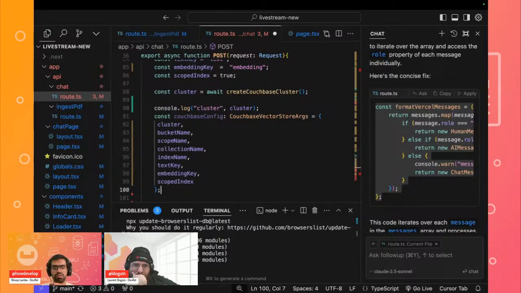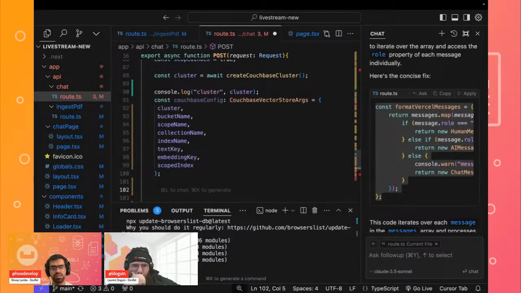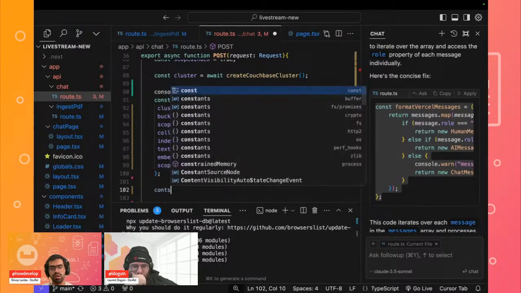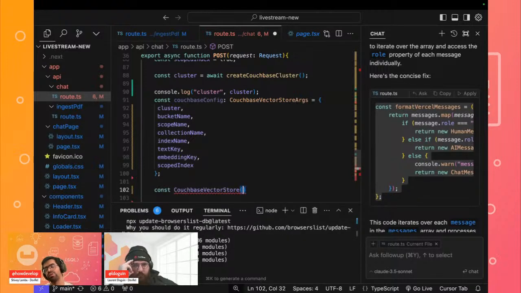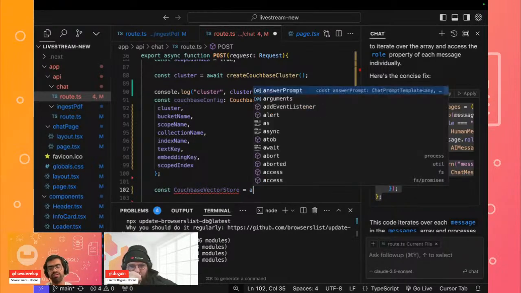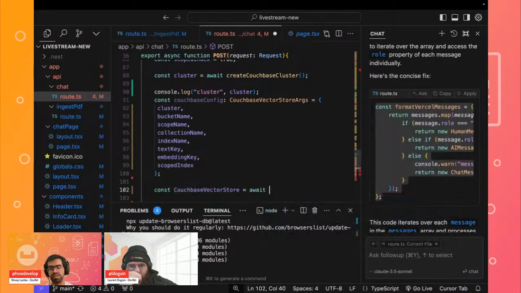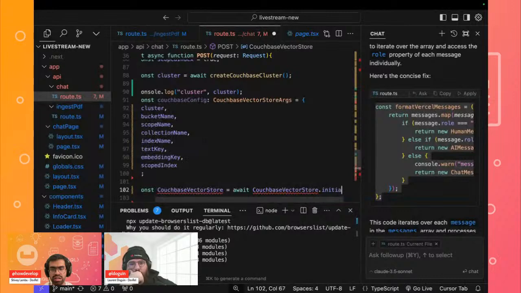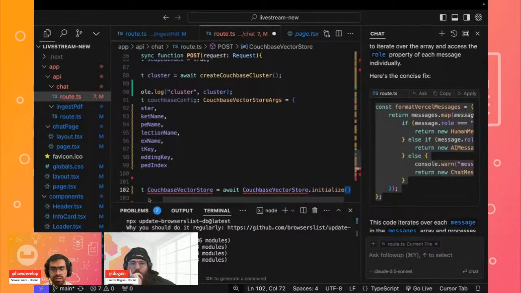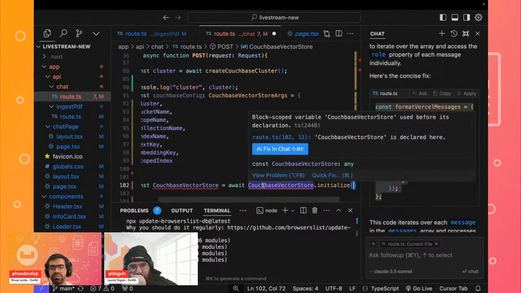And then what we'll also define is our vector store. In this case, we'll do a const Couchbase vector store in which we will pass our documents and our embeddings, right? We'll wait for it to initialize. So we'll do a Couchbase vector store, and wait for it to initialize. Okay, perfect.